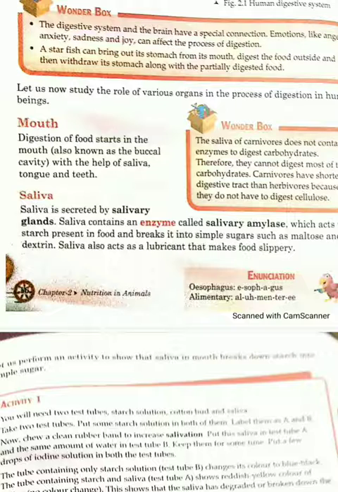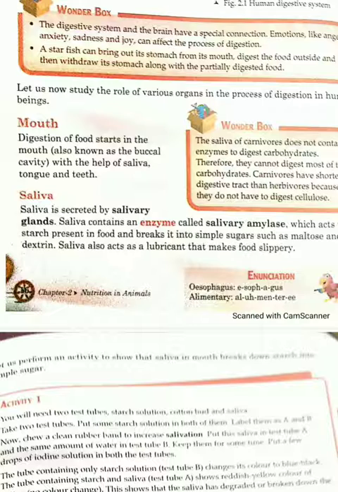Lubricant means it makes the food slippery so that it can move from one part to another. For moving the food from one part to another, we have one more muscular organ, the tongue, which helps our food to move, to turn it, or to mix the food with saliva.